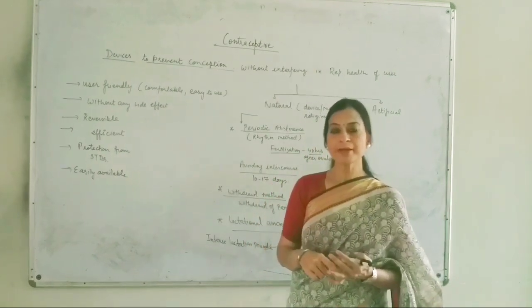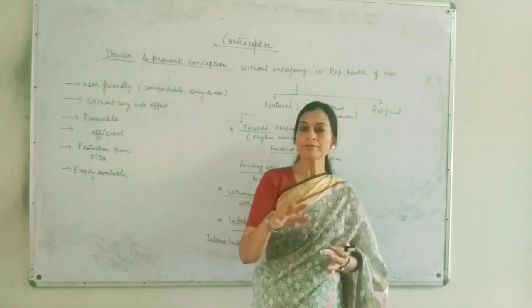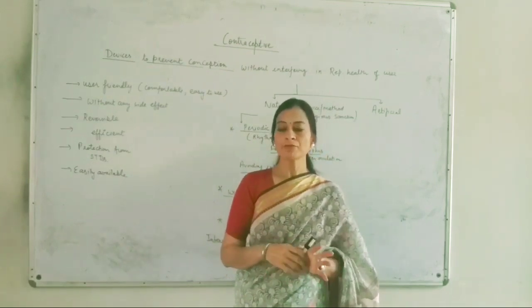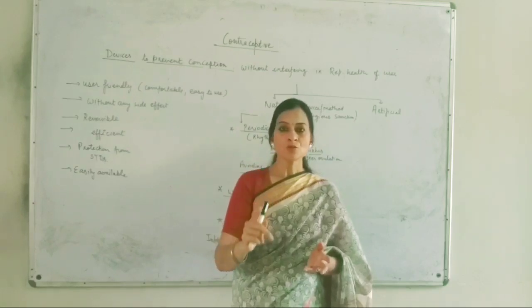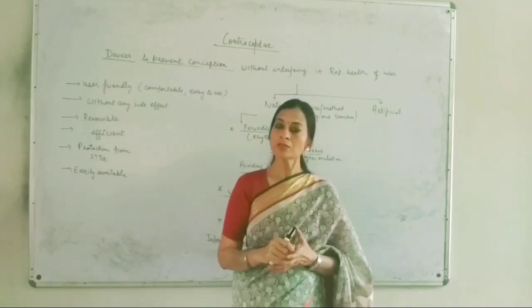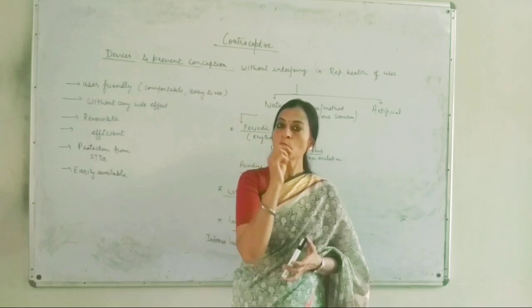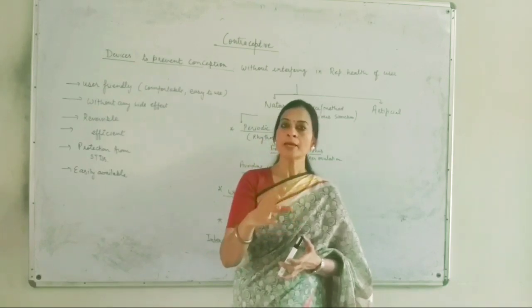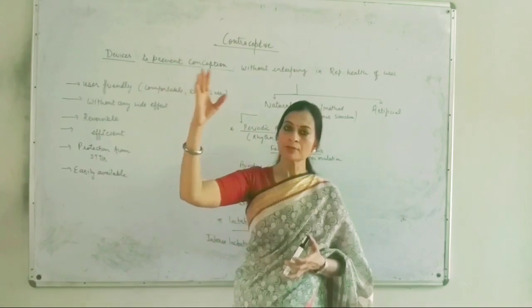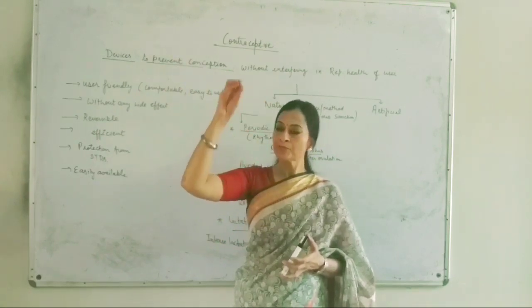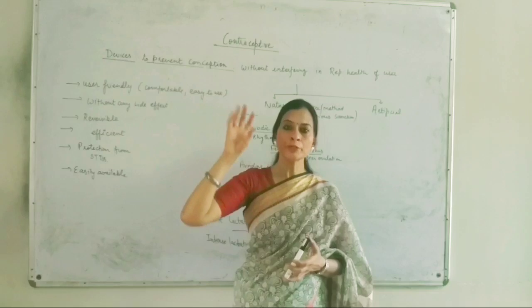First, let's remind ourselves that we have all studied the menstrual cycle, and we know that on the 14th day of the menstrual cycle, ovulation takes place. That means from the ovary the secondary oocyte, or you can call it the ovum, is released, and after releasing it reaches the fallopian tube.